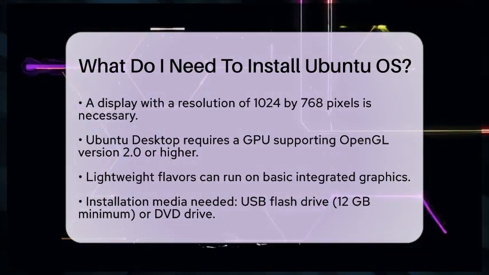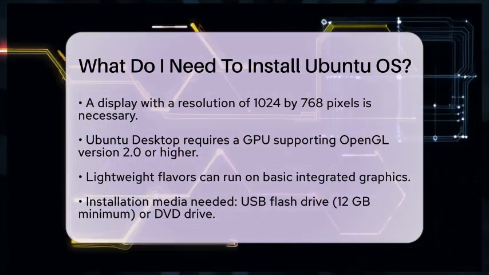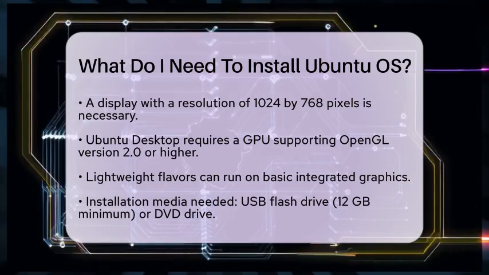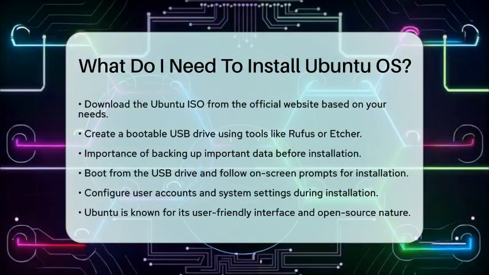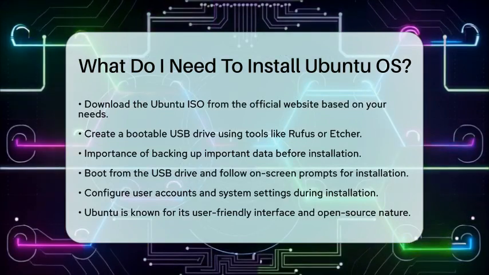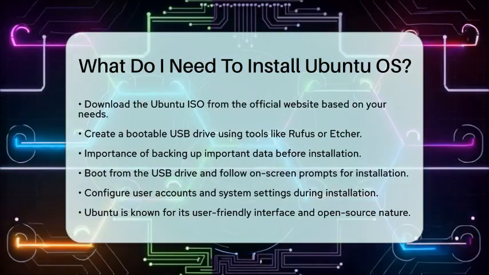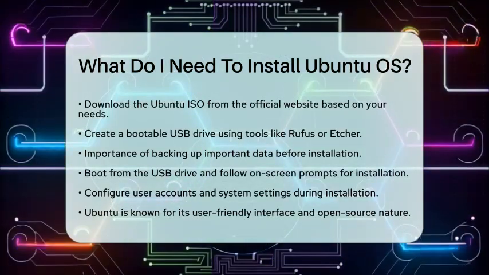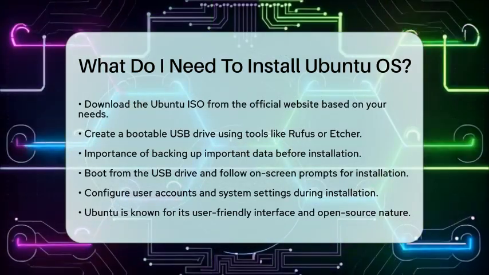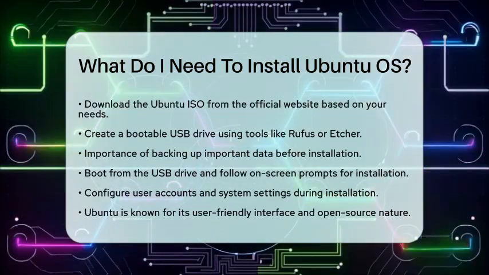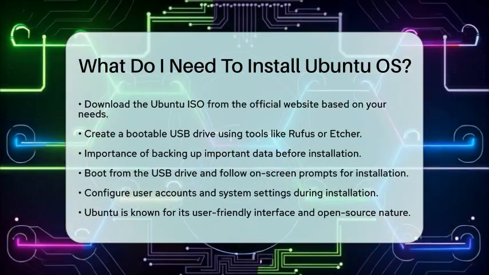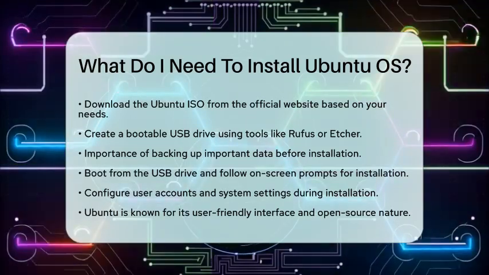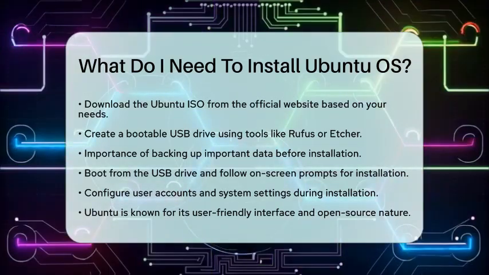Follow the on-screen prompts to select your language, keyboard layout, and installation type. You can choose to erase the disk and install Ubuntu or install it alongside another operating system. After that, configure your user accounts and system settings. Finally, complete the installation and reboot into your new Ubuntu system.